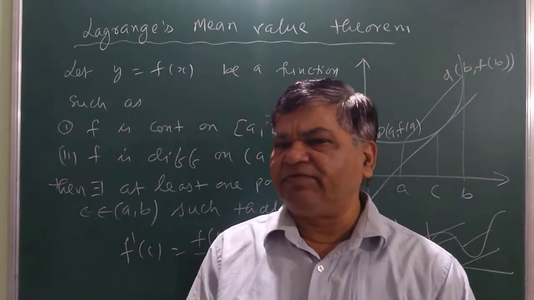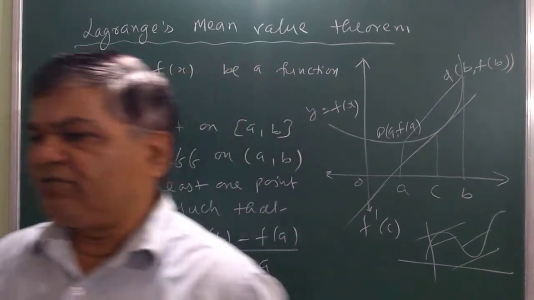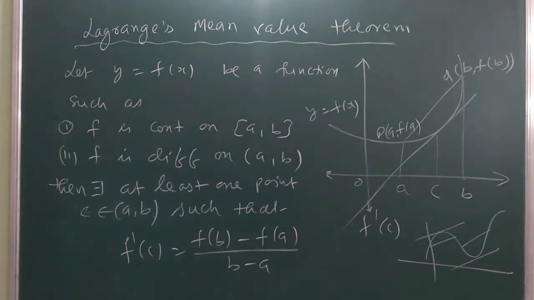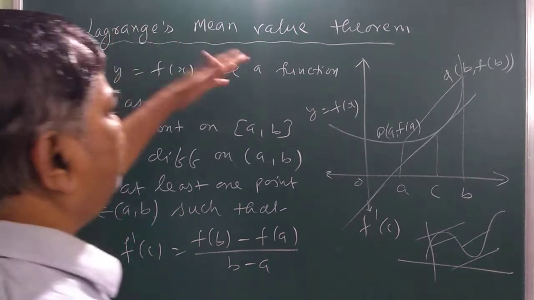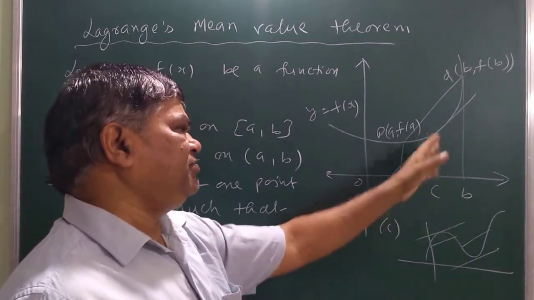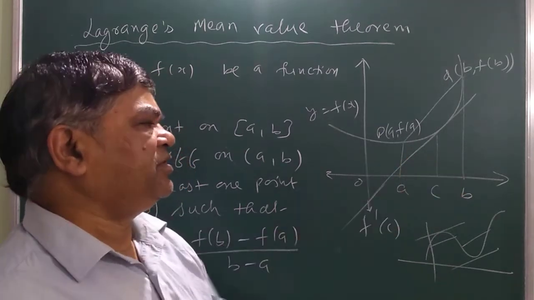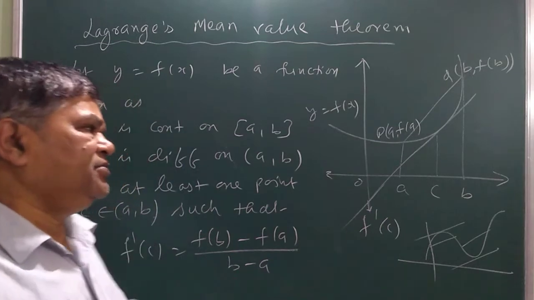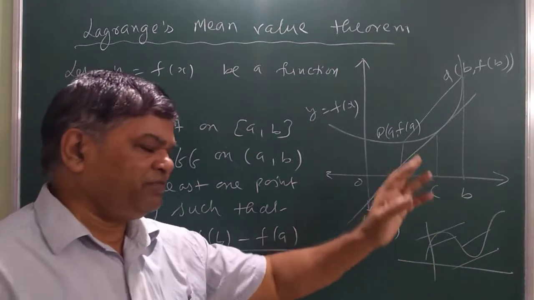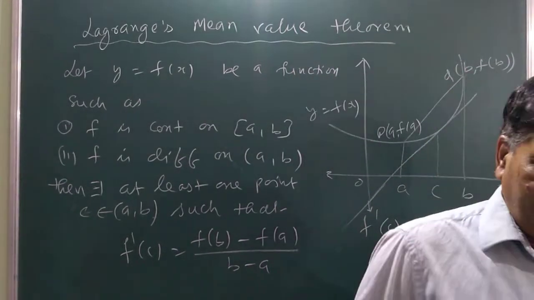In the case of division, the denominator should not be equal to 0. So this is the theorem from which we read the different types of mean value theorem. Mean value means the mean. Between the points a and b, you are getting just one point, or at least one point, in between. So this is considering the mean. That's why it is called the mean value theorem.